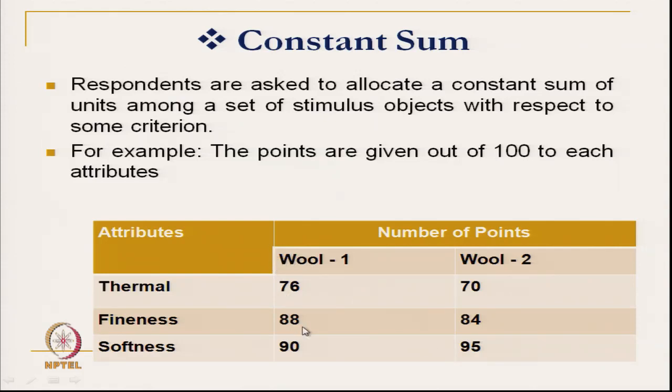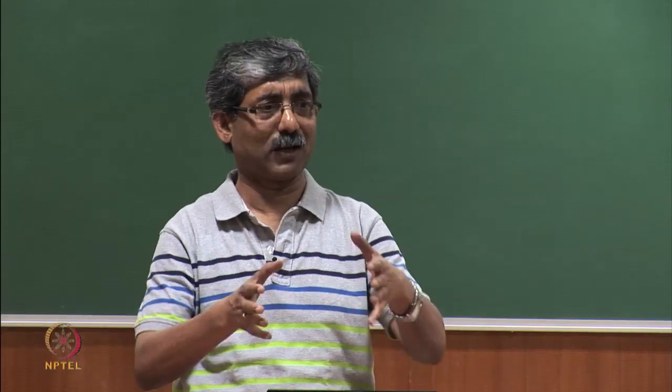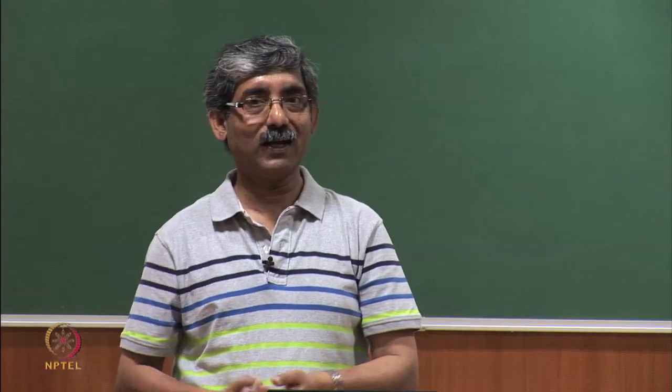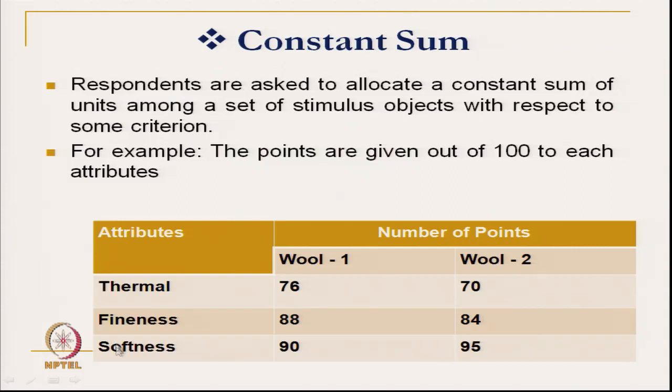These are the scales. Now, if we assume these three, thermal, fineness and softness, are the best parameters to judge the characteristics of wool, then we will use these 3. If we feel some other parameter has to be incorporated, we can keep on incorporating.